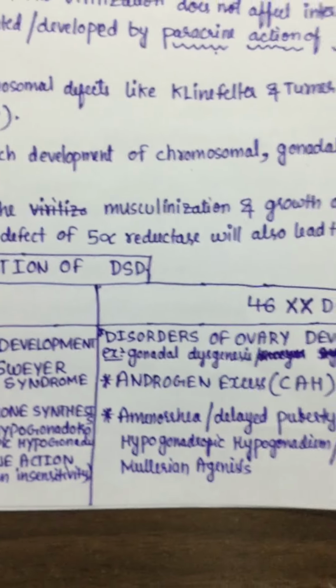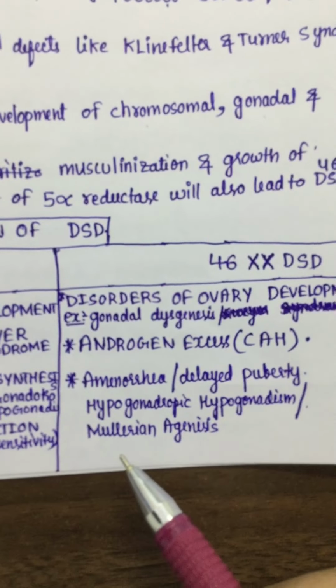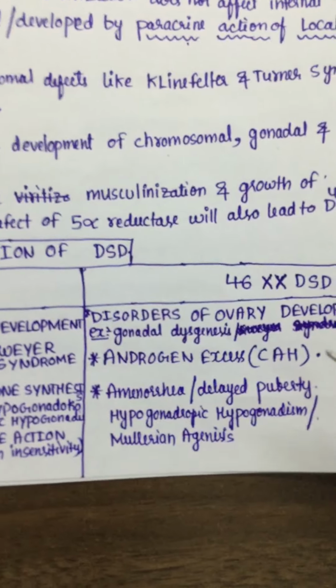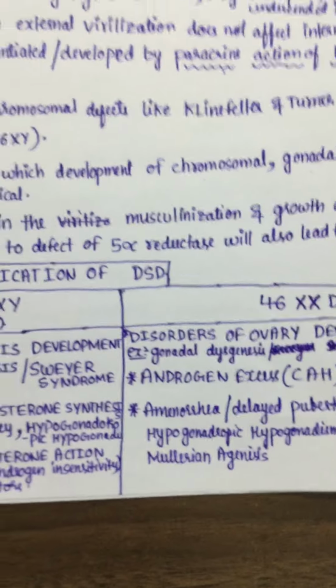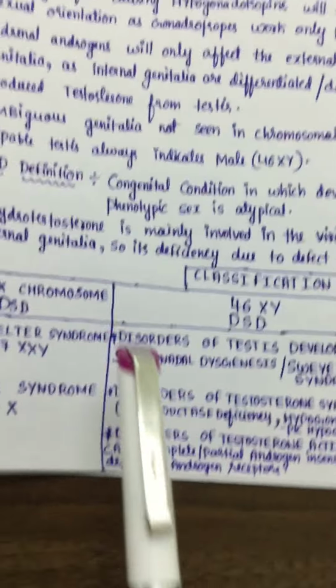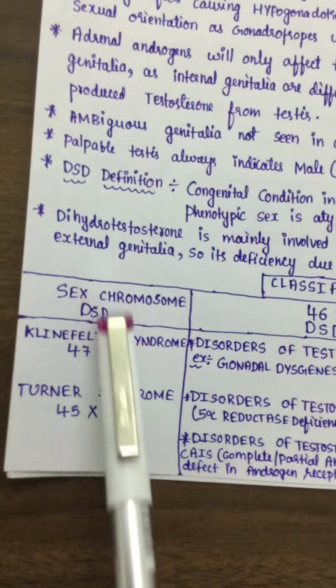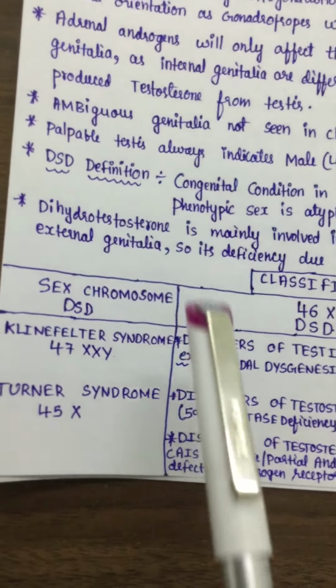Next, in some conditions there can be amenorrhea or delayed puberty, like in hypogonadotropic hypogonadism or Mullerian agenesis. So in hypogonadism and Mullerian agenesis, there can be amenorrhea and delayed puberty. So these are the different conditions that can be divided under DSD. It can be broadly divided into three columns: sex chromosome DSD, 46XY DSD, and 46XX DSD. In sex chromosome DSD, like Klinefelter syndrome, there will be a defect in the chromosomes.